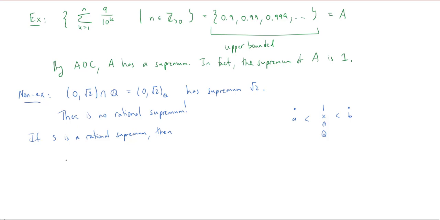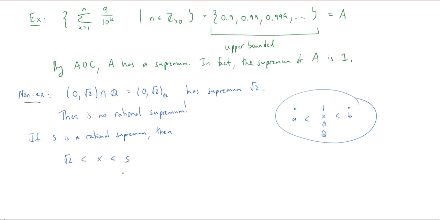So the square root of 2 has to be smaller than this s. Now I have two real numbers, and by this result that we haven't proved yet, I know that there is some rational number in between them.